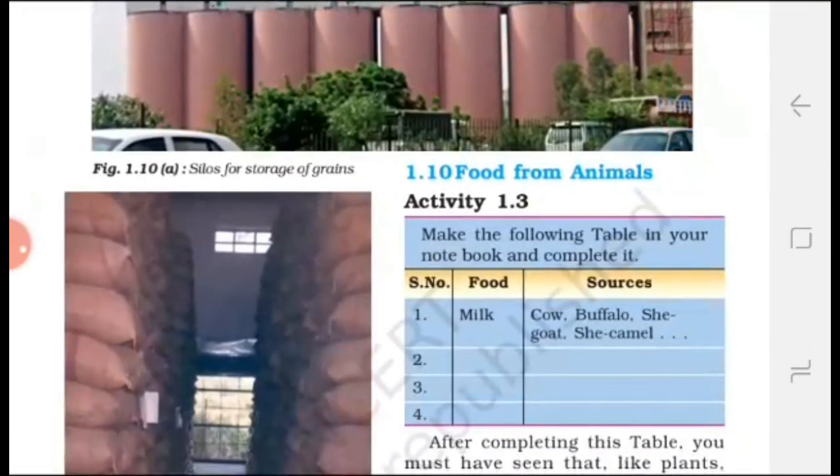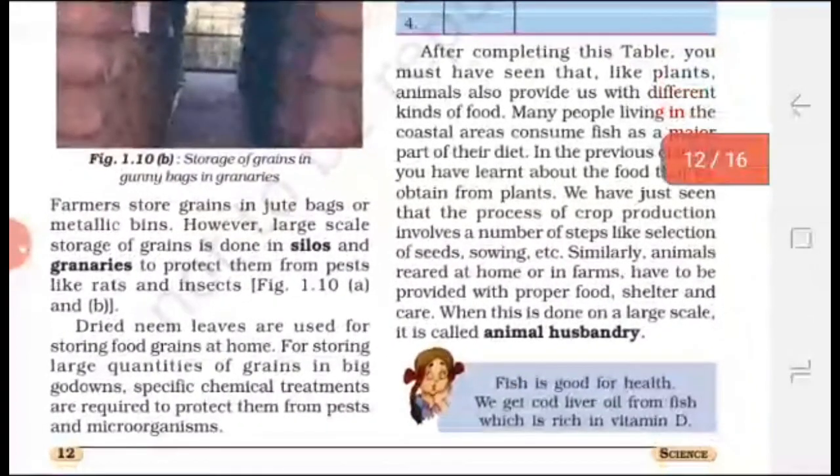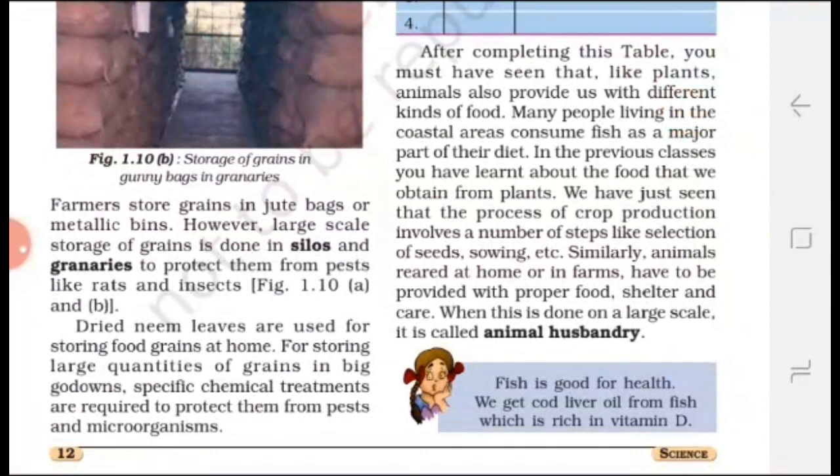Now the last topic is animal husbandry. A number of food items like milk, eggs, meat, honey and fish are obtained from animals, for which animals are reared, and this is called animal husbandry.